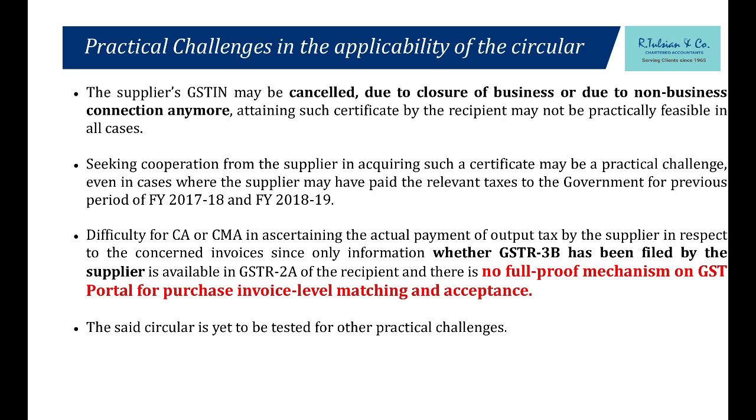Secondly, the CA, without checking the books of the supplier, whether he has actually made the payment to the government, is going to put his signature. Very risky. Very risky. He's going to certify that the supplier has actually paid to the government and the availability is there, all that fine. But has he made the payment? He's filed his 3B, but do we know whether he's made the payment actually or not against my supplier? No, we don't know. It's very risky.